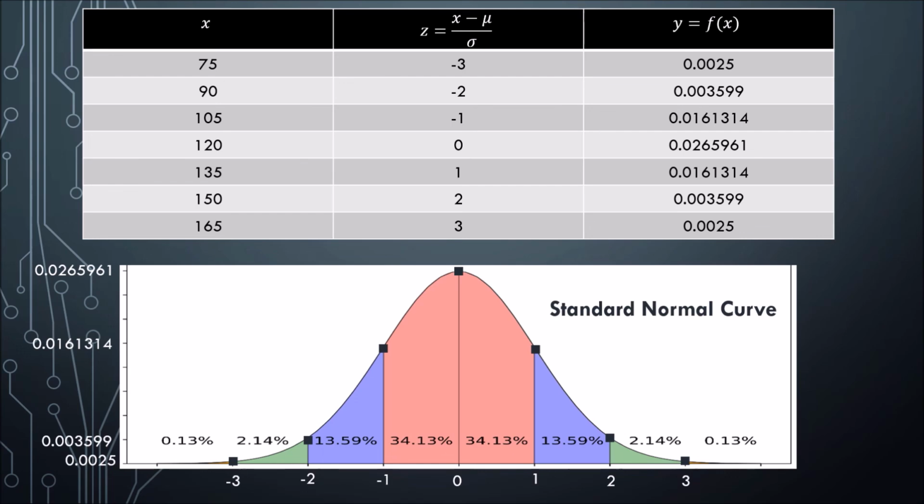Now for the standard normal curve, we will be using the z-scores. We'll be changing the x values to 0, 1, 2, 3, and then negative 1, negative 2, negative 3. The y values stay the same. So this is the standard normal curve for z-scores.